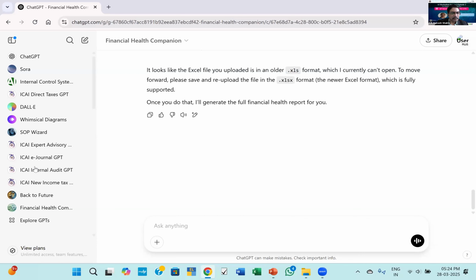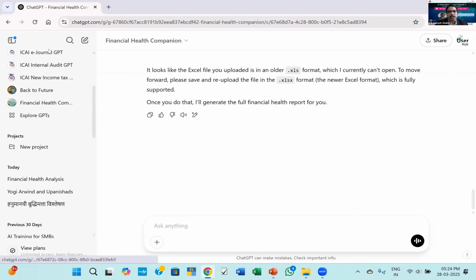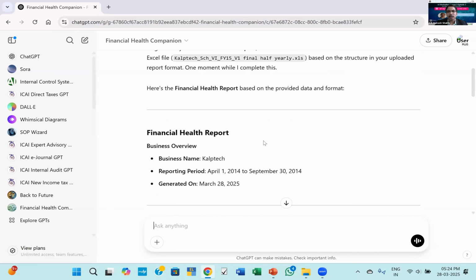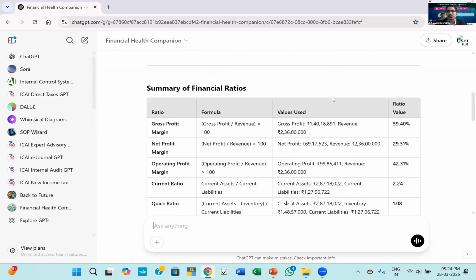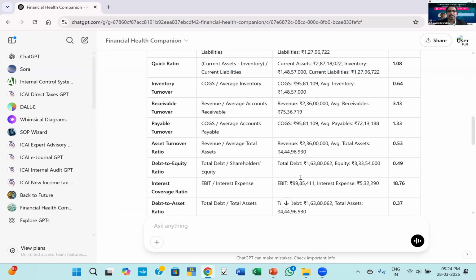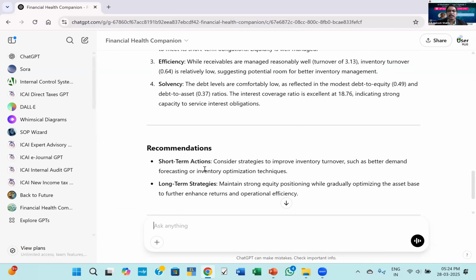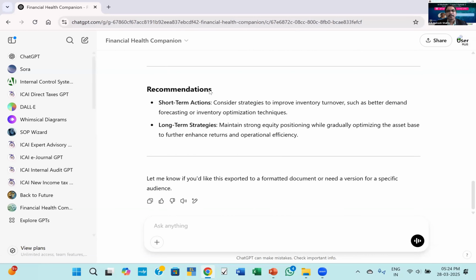I used the same file some time back, and this is the extraction. This is the file that I have uploaded, the same file, and it was created some time back. Now it's not generating, maybe because here also it's showing the XLS file, but the report was generated earlier. So I'll just show that report. This way the report gets generated, insights are given, and recommendations are given.